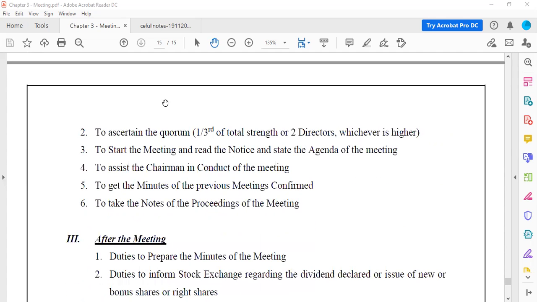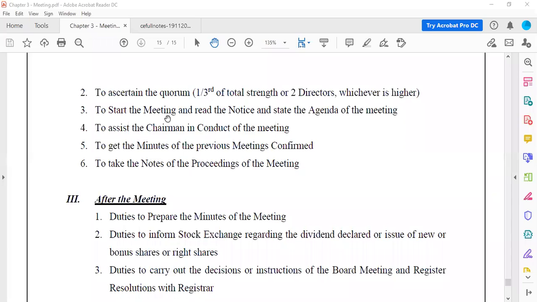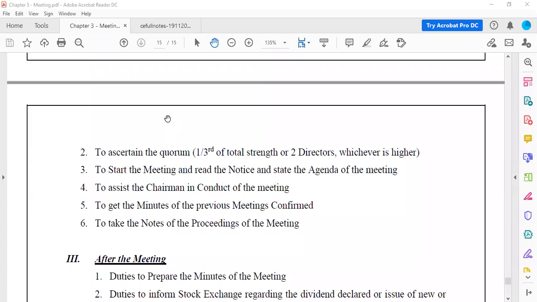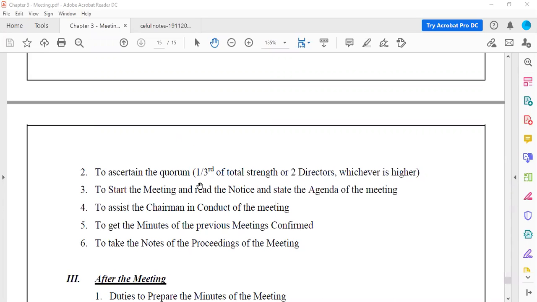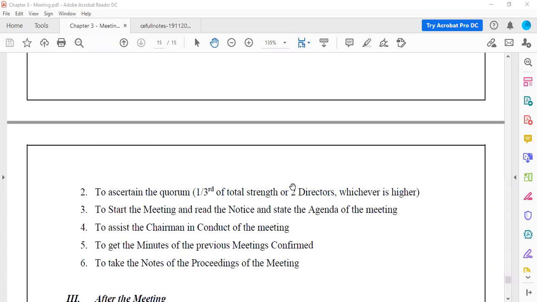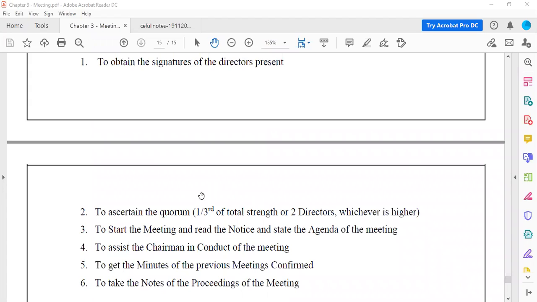Then to ascertain the quorum. Quorum is the minimum number of members that has to be present in the meeting. So the company secretary has to decide how many people will form the minimum number of members to start the meeting. So as per company law, it is 1/3 of total strength or two directors, whichever is higher, whichever is more.